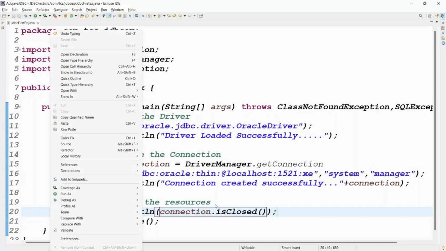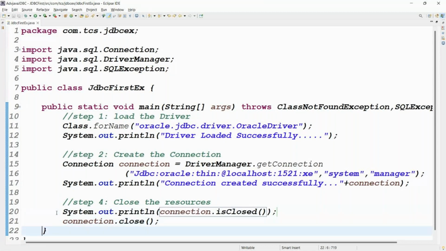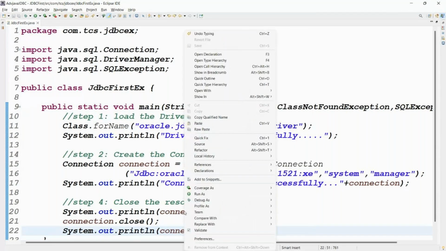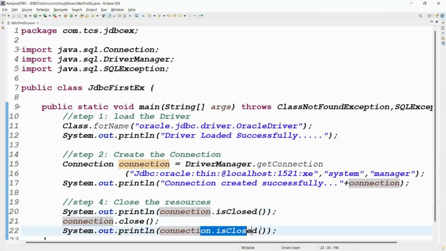This line, the connection is not closed, but after closing you can add this one. Now it is closed, right? First one is true or false? First one, is closed, no, false, right? Now is it closed? Yes, true, right?